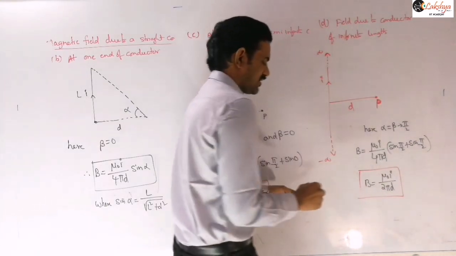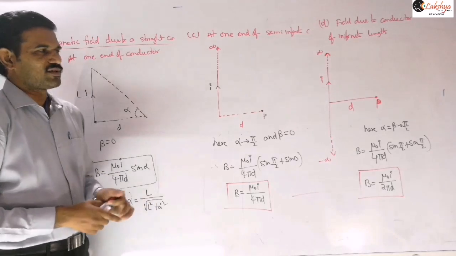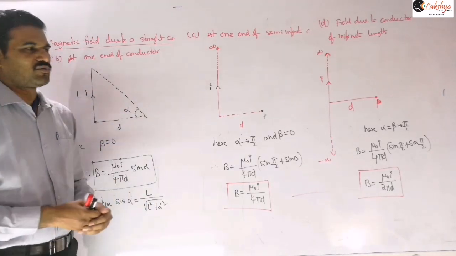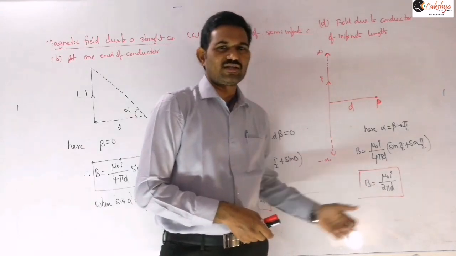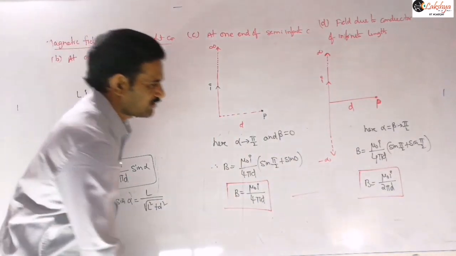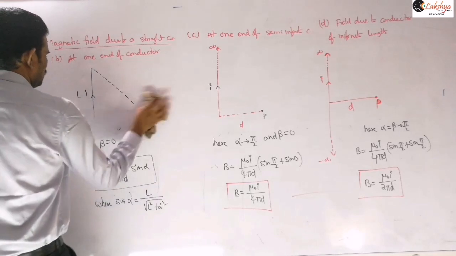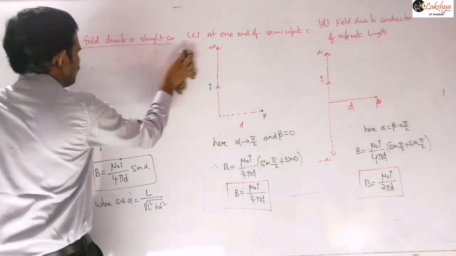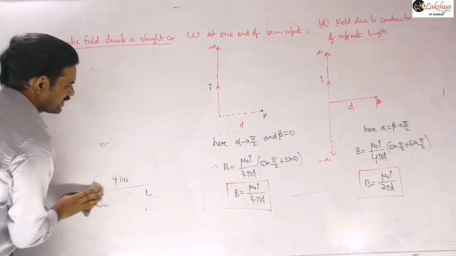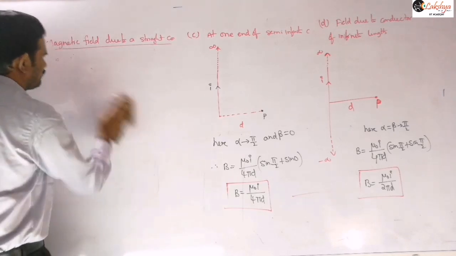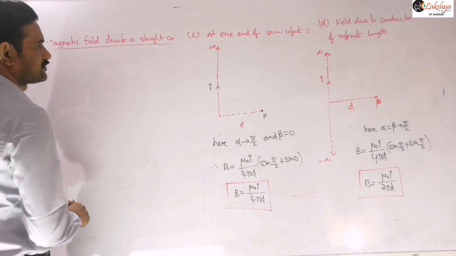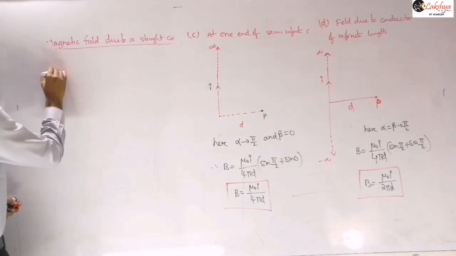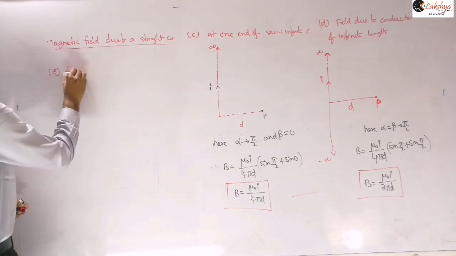So for an infinite conductor, that is the expression. You need to remember all this. If you remember the finite case, you can write all these values. But generally we will more frequently get this infinite length case, mu naught I by 2 pi d. And next we may get a case in the direction of the conductor, directly either in front of or behind the conductor.